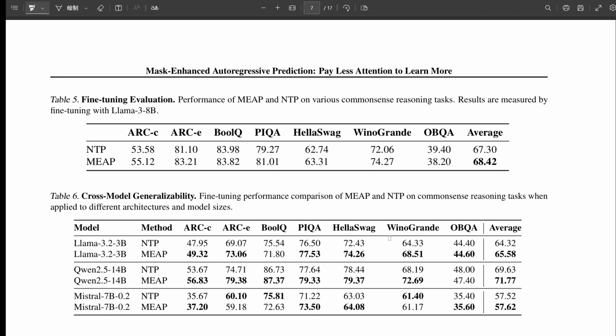By borrowing that denoising principle from MLM, but cleverly integrating it into the efficient decoder-only NTP setup we already use. Exactly. It subtly forces the model to refine its attention mechanism, to learn to focus more sharply on relevant signals without changing the core architecture or adding costs during pre-training and inference. And the results seem pretty compelling.